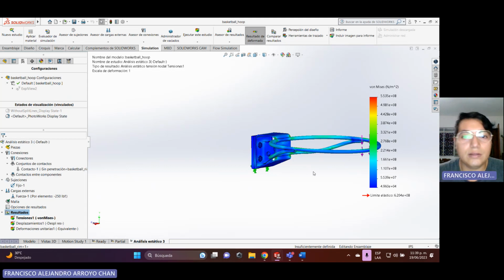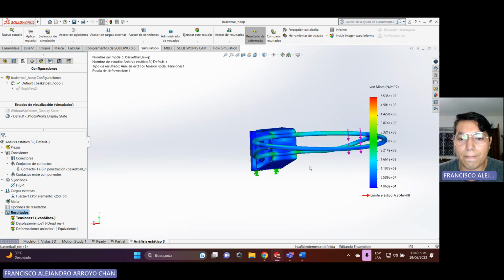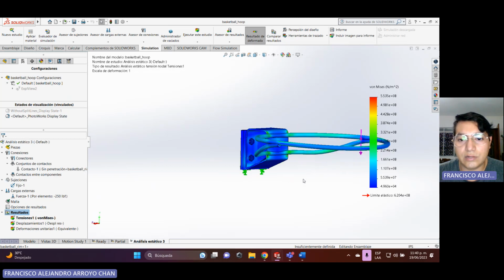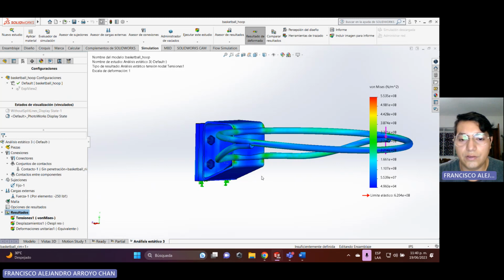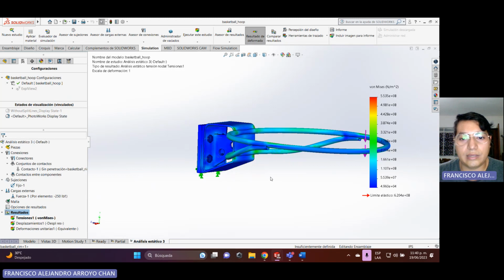This kind of tutorial helps us with static analysis. So you can try to use other kinds of materials. In our case, this one was alloy steel, but you can try wood or something like that, and different kinds of forms, like a table.